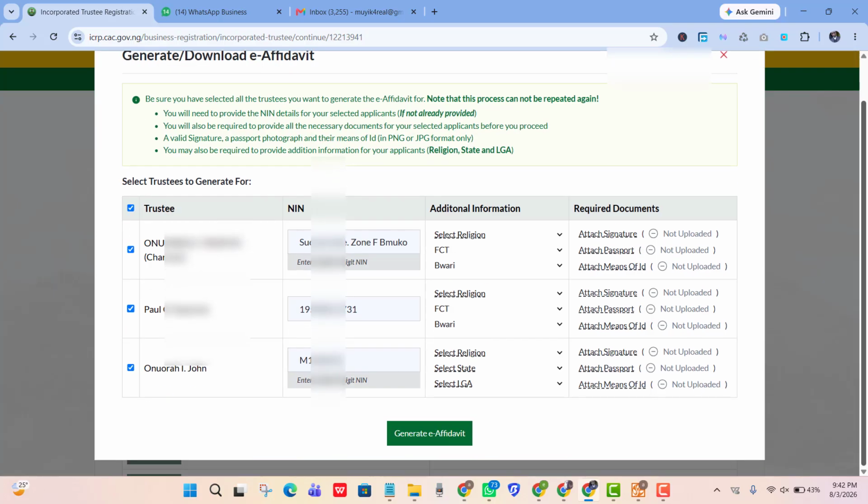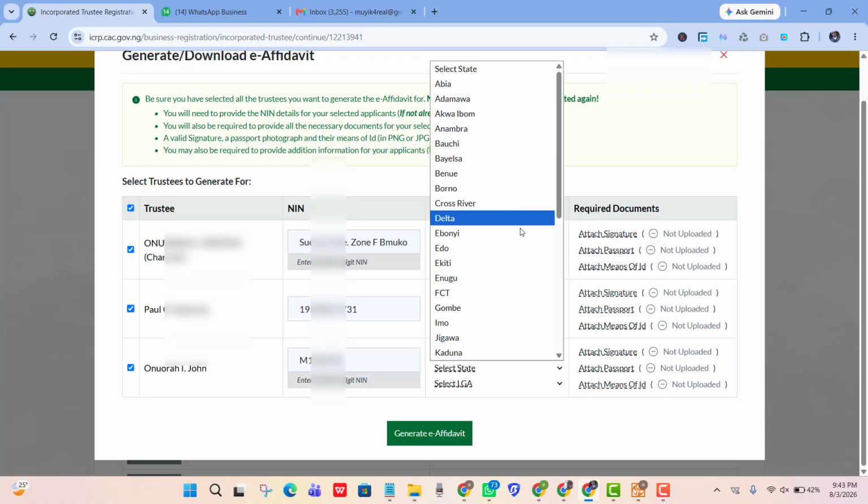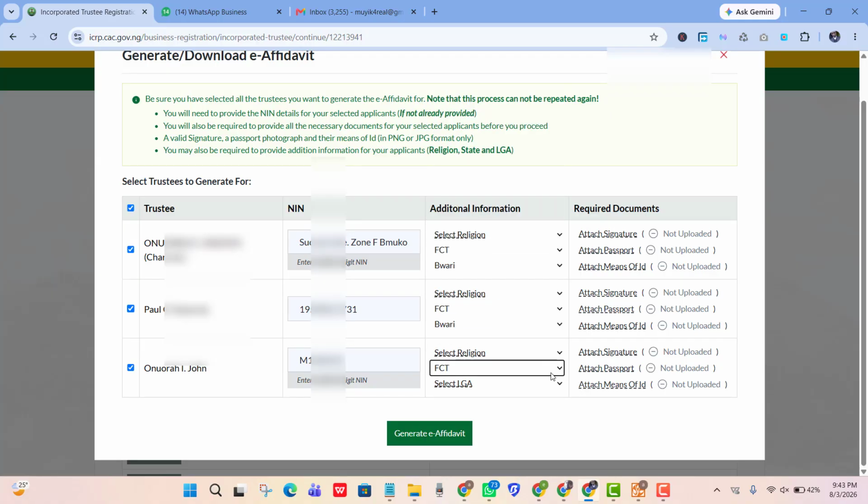Obviously you should have done that already. You can see I filled them already. You should have filled them already, so it will automatically generate. And then for this place, just leave it the way it is. Here you can see that FCT Buhari has been chosen. For this one it did not choose, so again you want to just choose FCT, and then I'm going to use Buhari as usual.